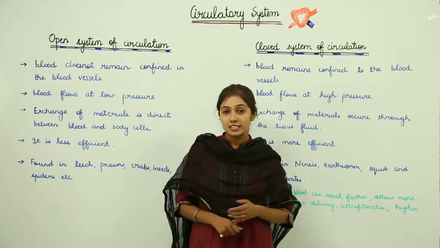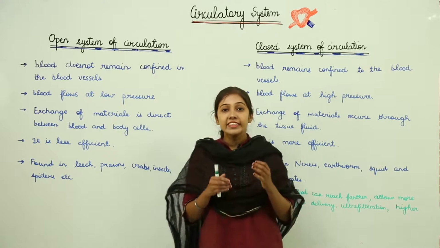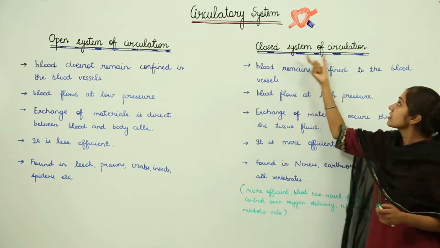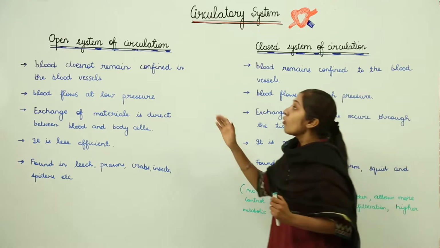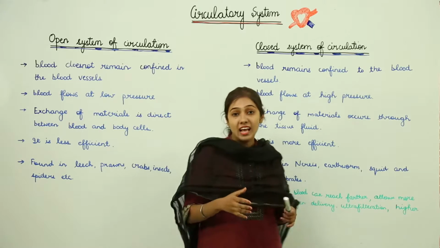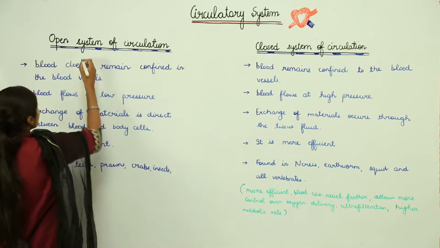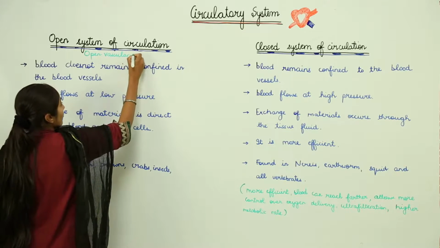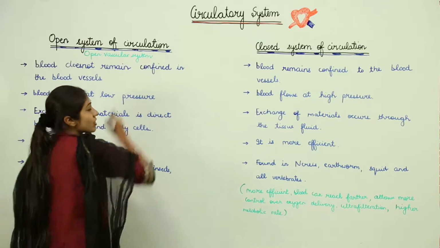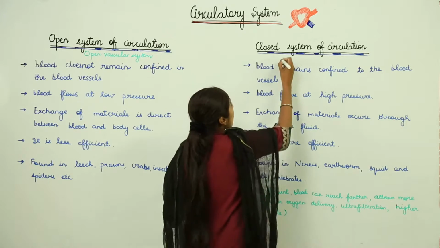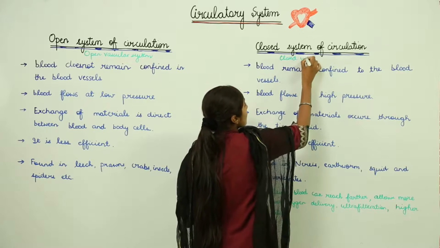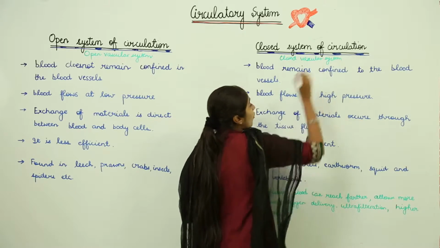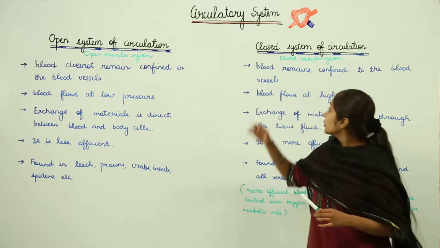We can have two systems of circulation of blood, and these two systems can be open system of circulation and a closed system of circulation, right. So open system of circulation can also be known as open vascular system, and the closed system of circulation can also be called closed vascular system. Now what are the differences and what are the advantages of closed vascular system?